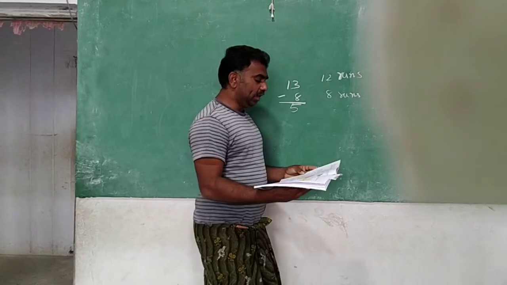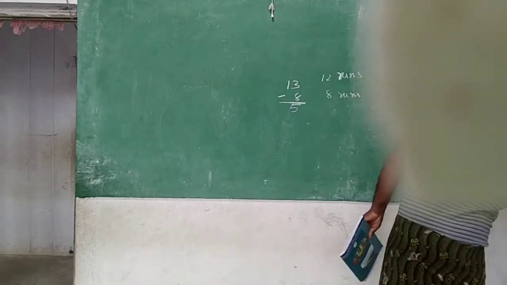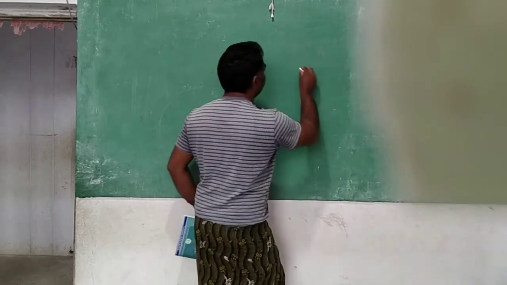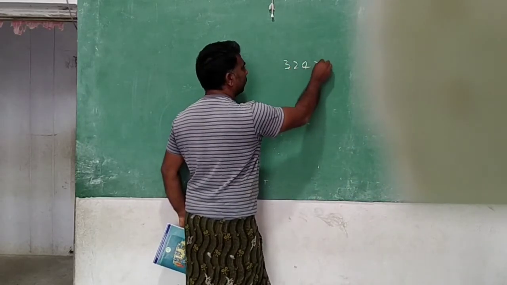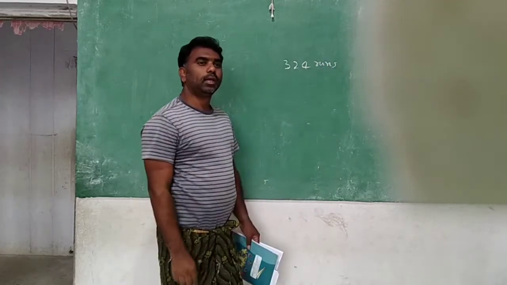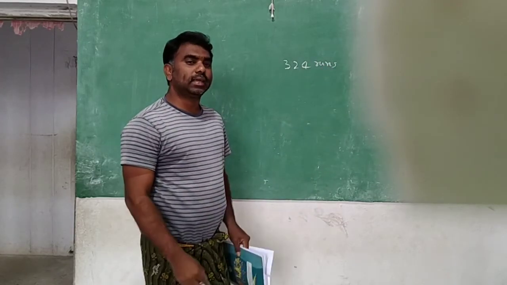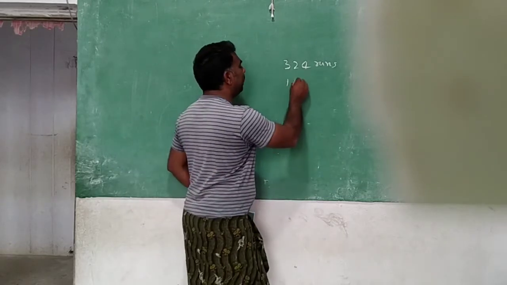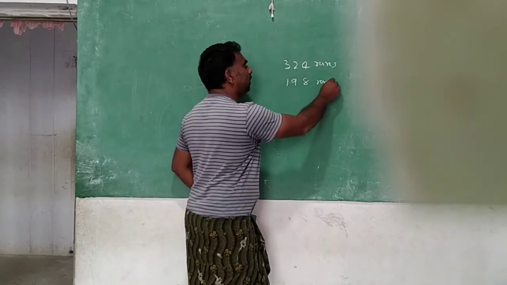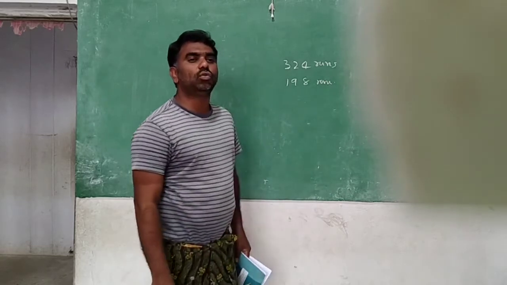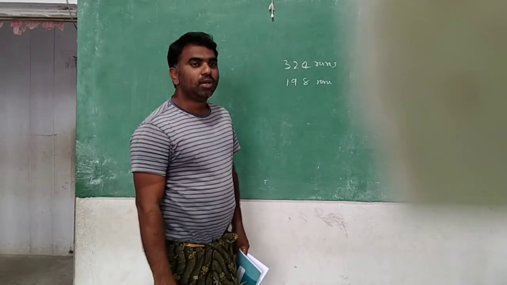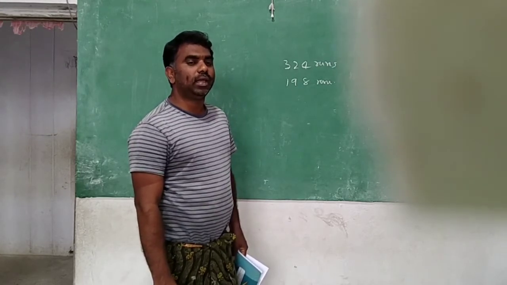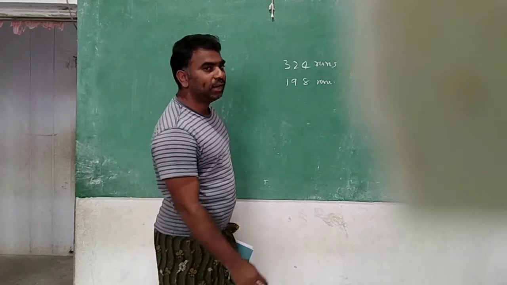Okay. Now you see here. In this also I have given clearly to you. The first team made 324 runs. Second team already made 198 runs. How many more runs they need to make means you need to do the subtraction. First of all, to win, what score do they need to reach? How many runs do they need to play?